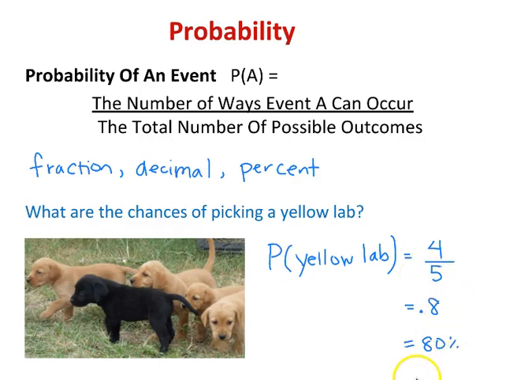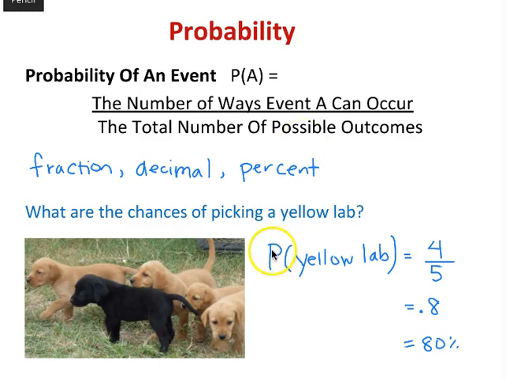So that was a quick intro to probability, and just reminding ourselves how we find an easy probability question like this, and that we can write it as a fraction, decimal, or percentage. And then again, looking at the notation that we use.